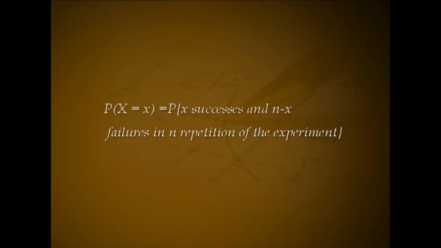Binomial distribution. Consider a random experiment with two possible outcomes, success and failure. Let p be the probability of success, and let it be assumed to remain the same from trial to trial, and q equal to 1 - p is the probability of failure. Let X denote the number of successes in n independent repetitions of the experiment. Then X is a random variable which may take the values 0, 1, 2, up to n. Then P(X = x) is the probability of x successes and n - x failures in n repetitions of the experiment.